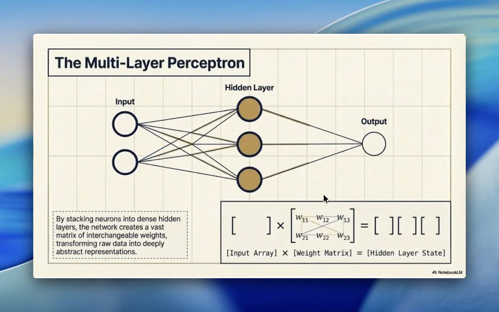The multi-layer perceptron: input, hidden layer, and output. By stacking neurons into dense hidden layers, the network creates a vast matrix of interchangeable weights, transforming the raw data into deeply abstract representation. Input array times weight matrix is equal to hidden layer state.